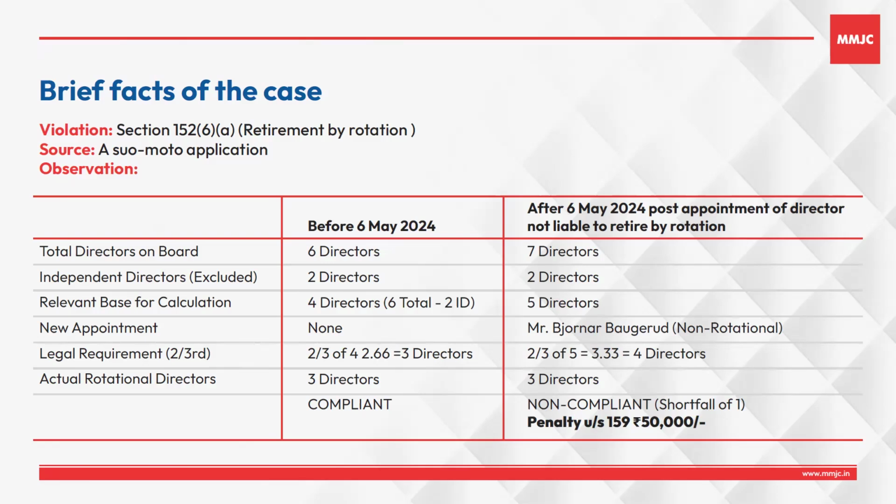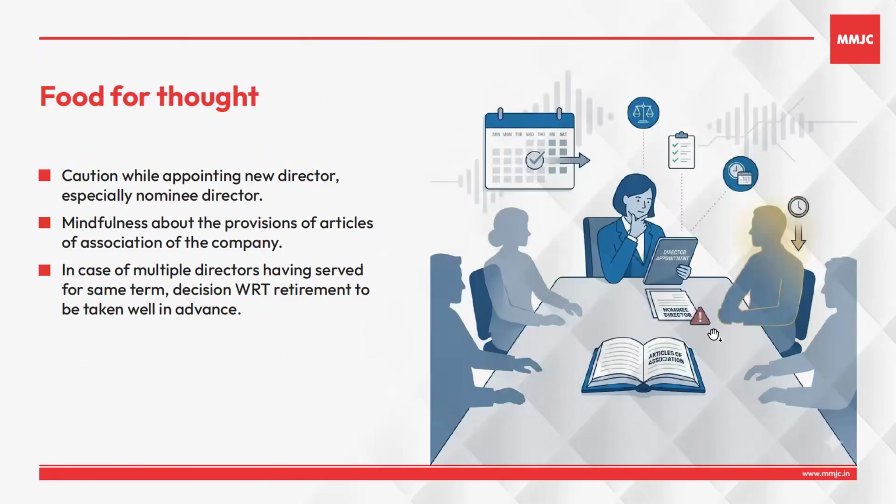Now, the learnings, or the food for thought, from this order are the cautions we have to take. First, while appointing a new director, we should check our existing board composition and take note of whether the newly appointed director can be made liable to retire or not. Specifically, this caution becomes more important when the appointed director is a nominee director. And if the calculation is going to change, then whether we can keep the nominee director liable to retire by rotation is a question.